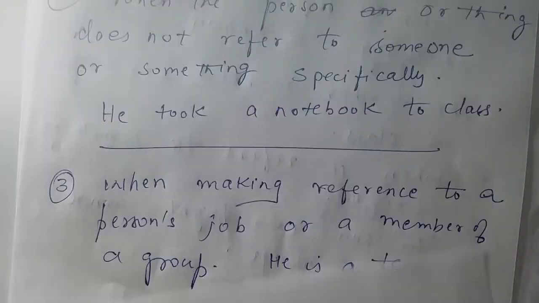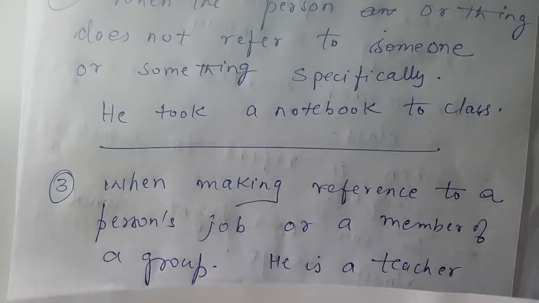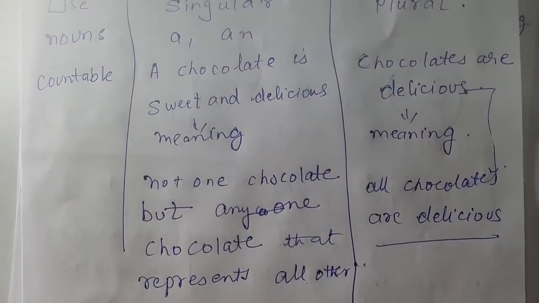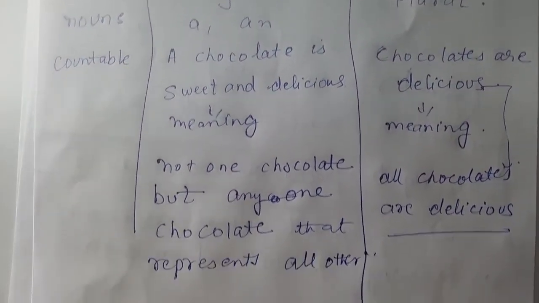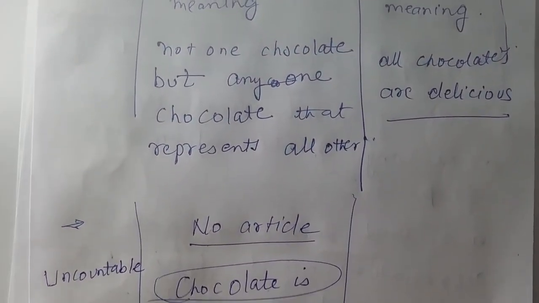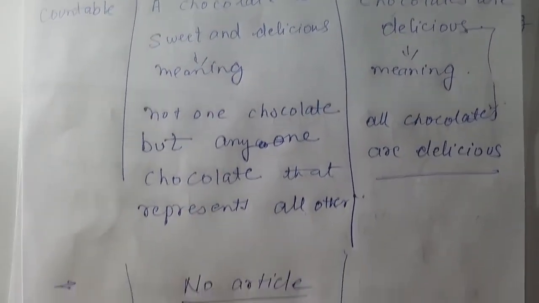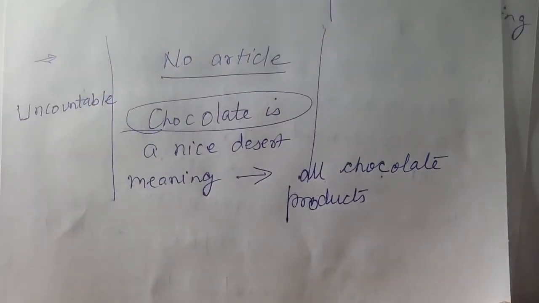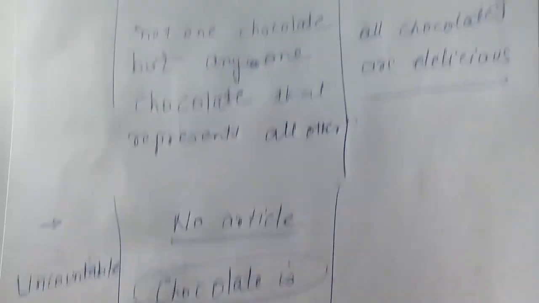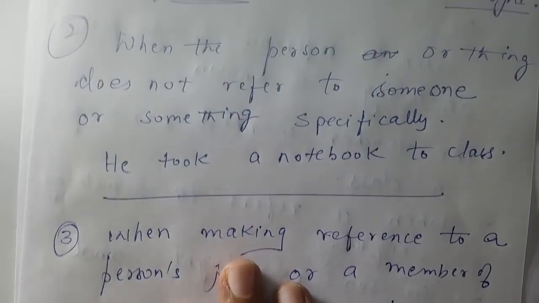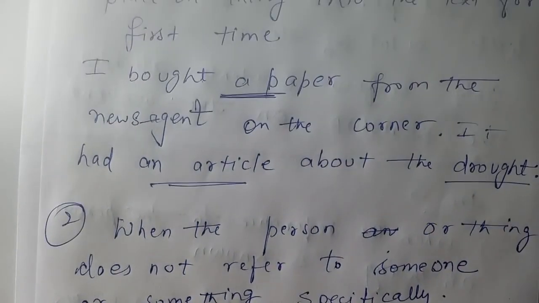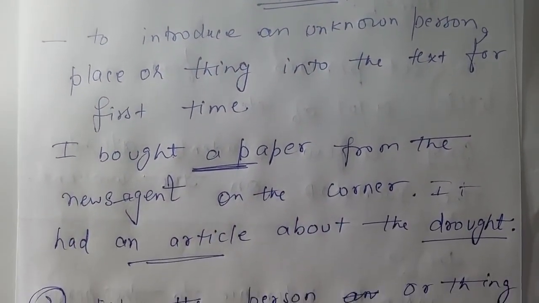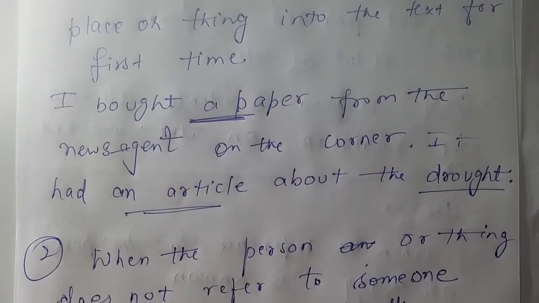Right? After that, this is about countable nouns. The examples are in front of you. This is about uncountable nouns, right? After that, my second page is there. I will show this page to you again. This is the second page, please. These are some of the rules.